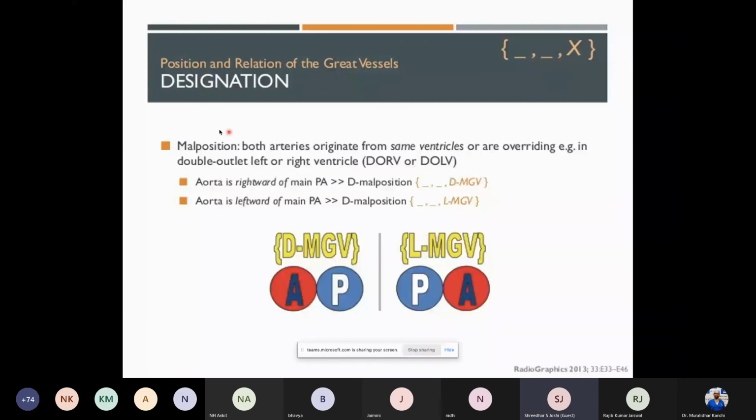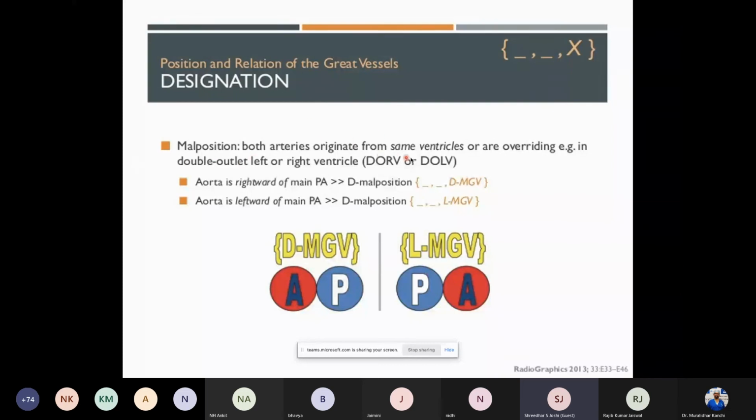What is malposition? When the transposition is not complete, what I mean to say is there is no exactly opposite arrangement, with the aorta coming from the LV and the RV giving rise to the PA. When it is not complete, it is called malposition. Anything in between normalcy and complete transposition is called a malposition.